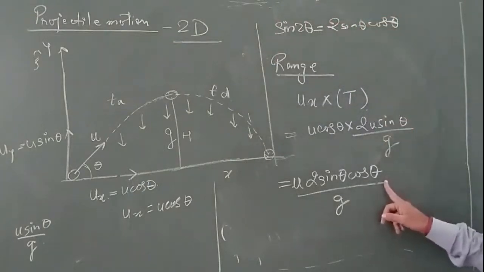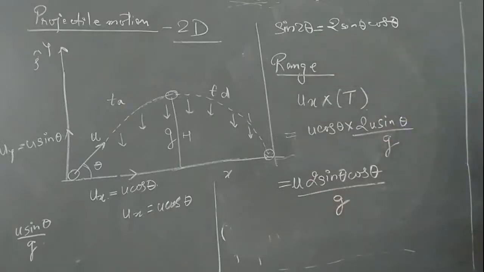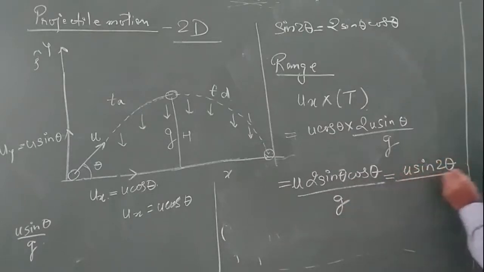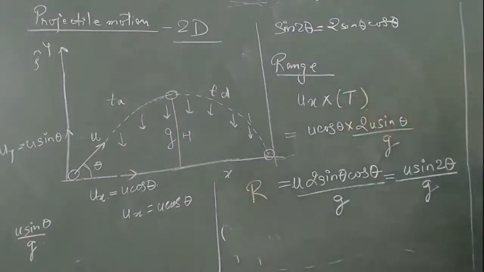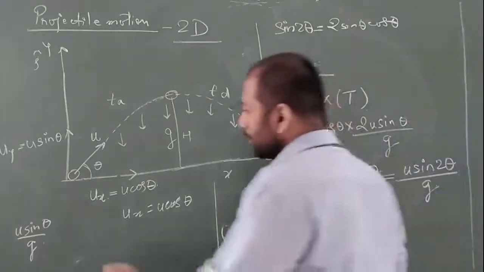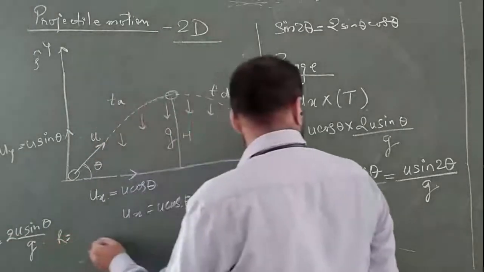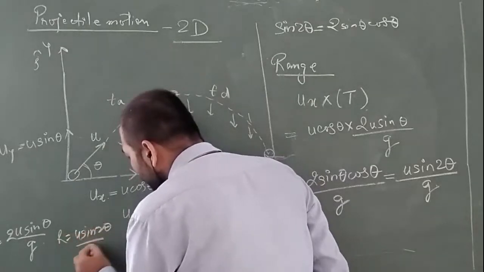So here I can replace the term with sin 2 theta. So we can write u square sin 2 theta upon g, which is the value of our range. This is the value of our range that we have calculated. Again I am noting here that the time is 2u sin theta upon g, and the range is u square sin 2 theta upon g.